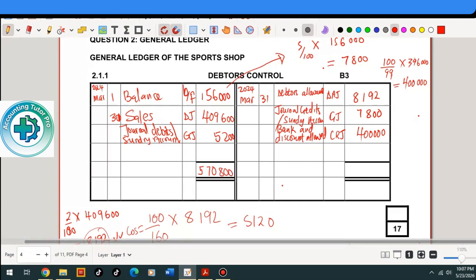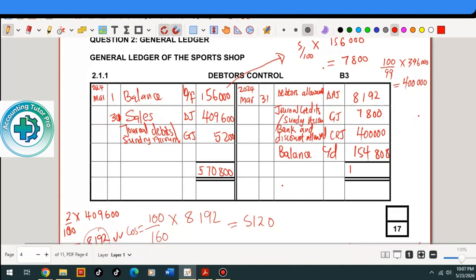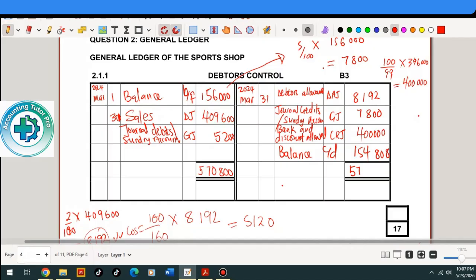So this becomes the total for both sides, meaning the debit side carries the balance. What is the balance carried down? Subtract straight: 507,800 minus the credit amounts gives 154,808. If we add this amount, it must give the same total as the debit side, which is 507,800, then we bring down the balance to the opposite side.